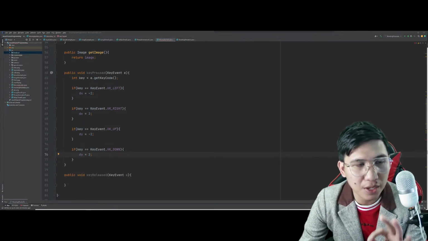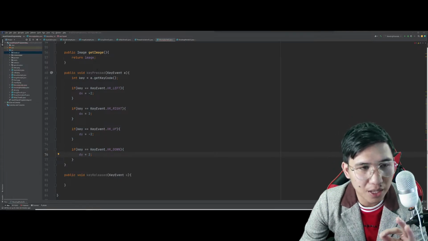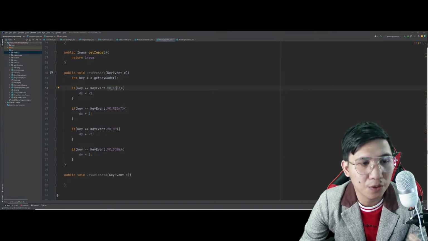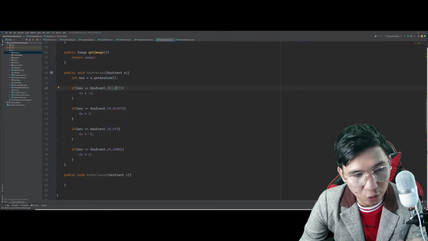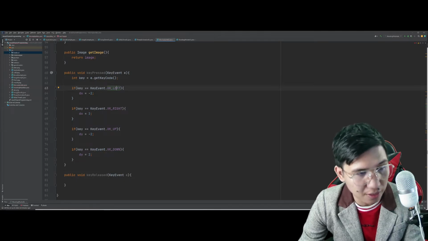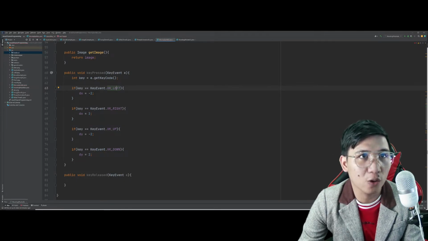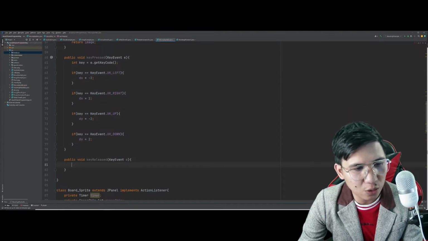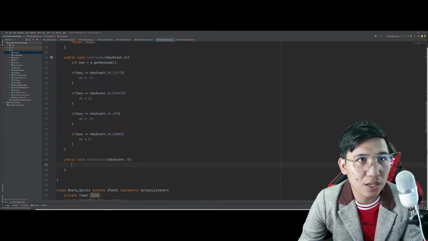So, ibig sabihin, mag-register na kapag ka-press natin si keyboard natin na left, right, up, down, yan yung mangyayari. So, if you would like to perform other presses here, say for example, nag-press ka ng F or space for missiles. Yan, tatawagin mo dito ngayon yung missile na object ulit. Diba? Now, for the key release, actually, hindi naman natin to kailangan gamitin. Itong si key release na to.